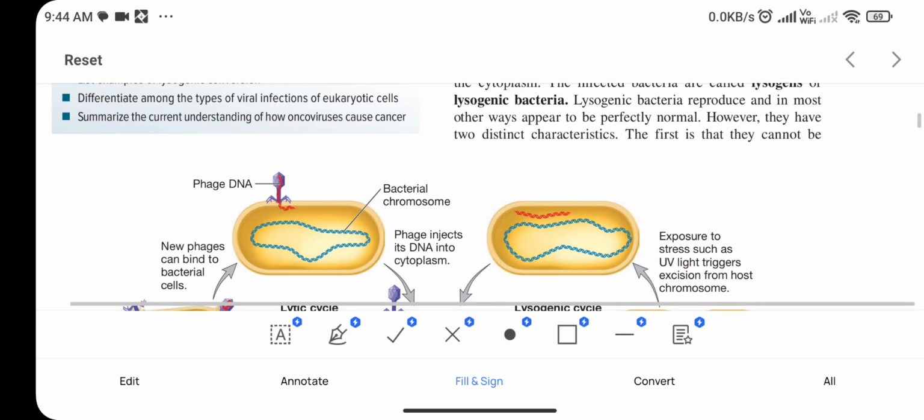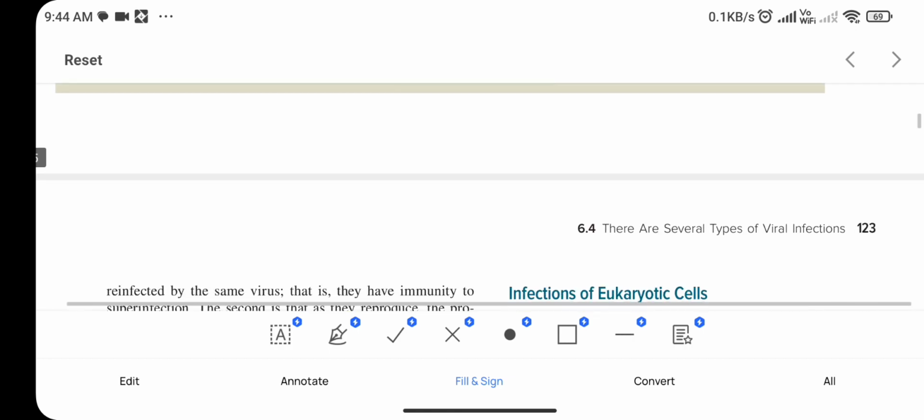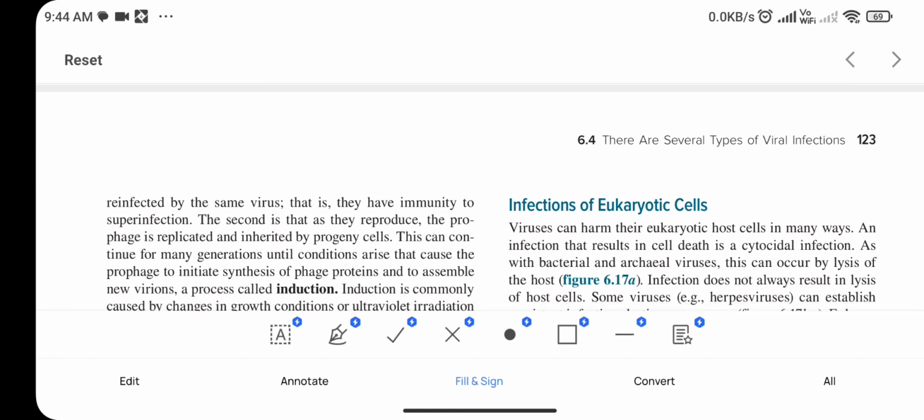The first is that they cannot be reinfected by the same virus. Means once a bacterium is infected by the virus, it has immunity toward that infection, so it cannot be reinfected by that virus. The second characteristic is that the prophage is replicated and inherited by progeny cells.